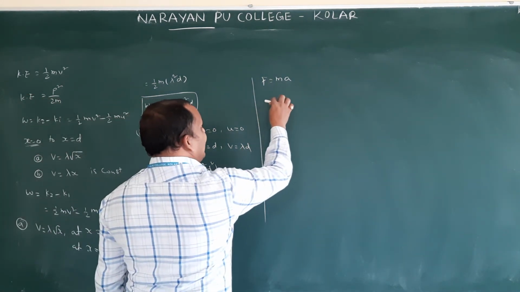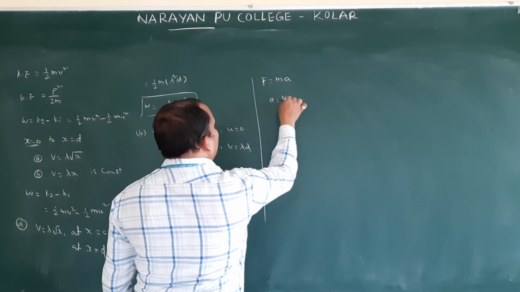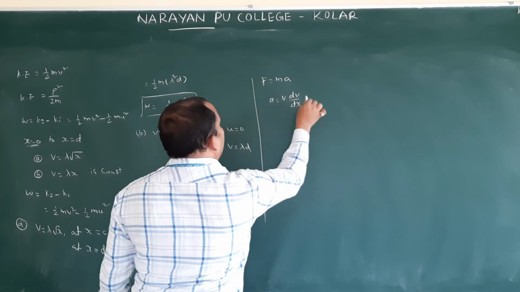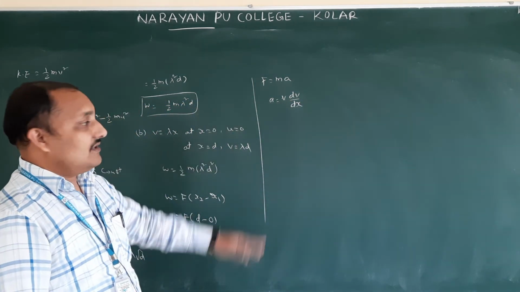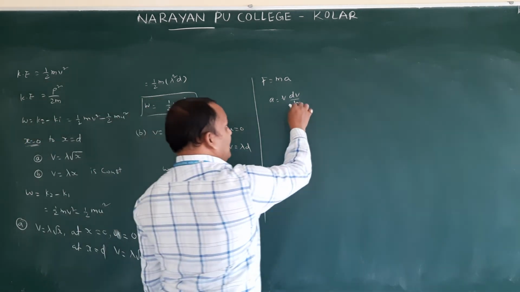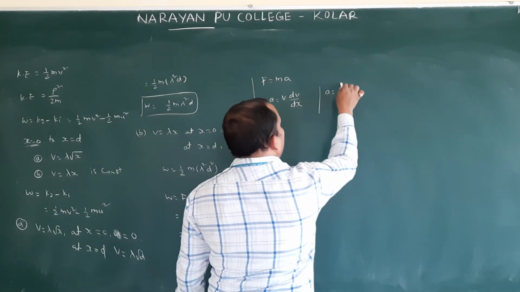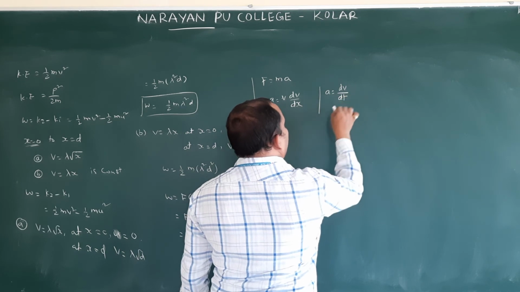In the motion in a straight line lesson we came to know a is equal to v into dv by dx. Did you remember this formula? How did we get this one? A is equal to dv by dt.